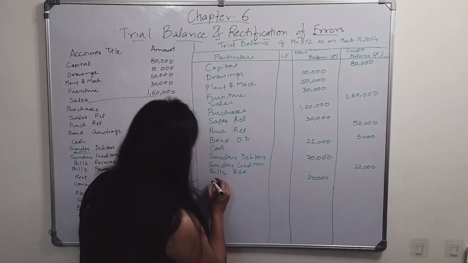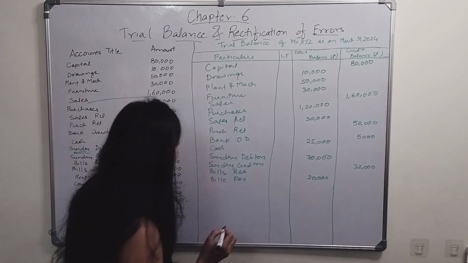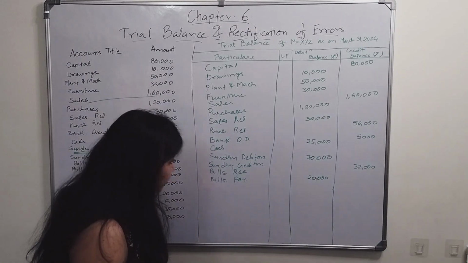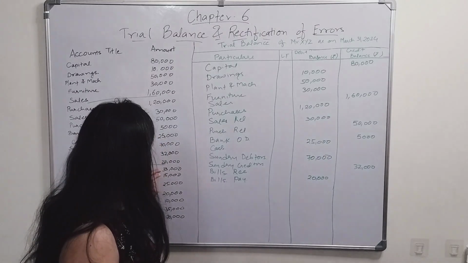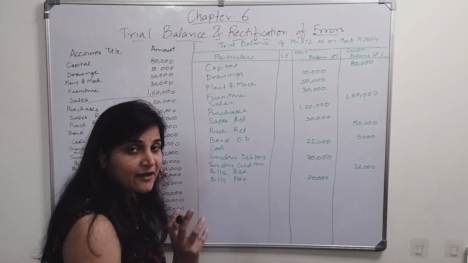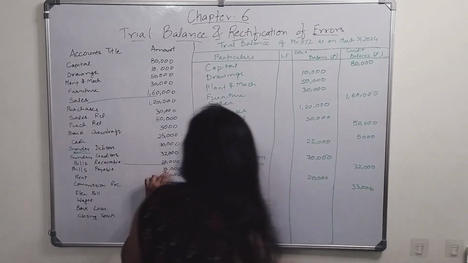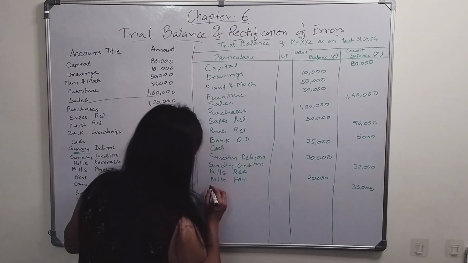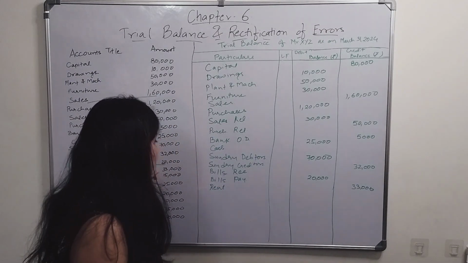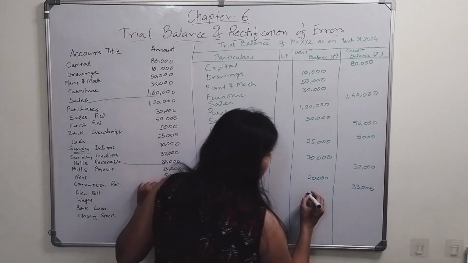Whereas bills payable, we have to pay a fixed amount of money at a maturity date. We are liable to pay the bills. How much is this? 33,000. This 33,000 will always have a credit balance. Bills payable have a credit balance, right? Next is rent. Rent is an expense for the organization. Here it is 15,000. This 15,000 will have a debit balance.